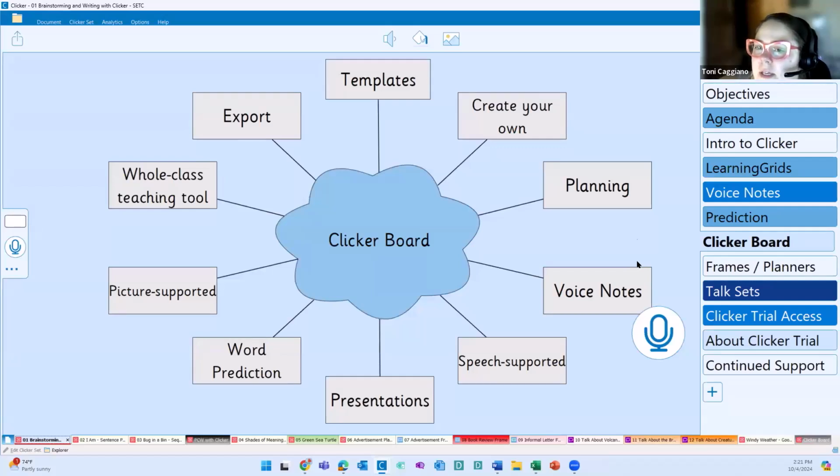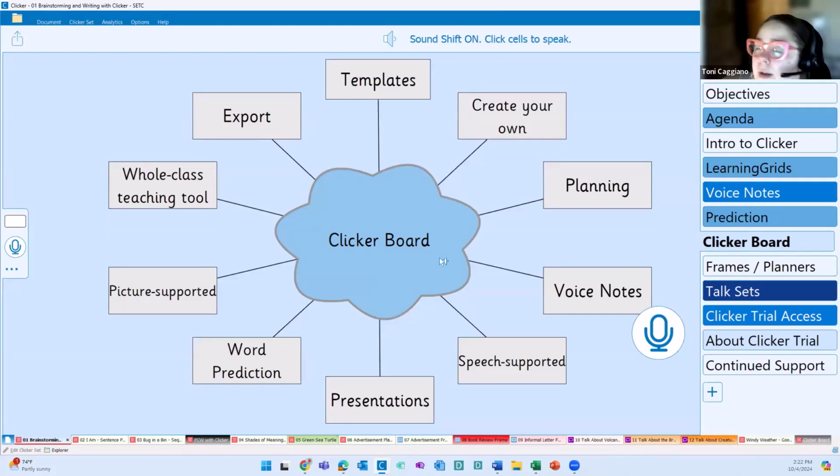So obviously Clickerboard is great for planning. I'm going to show you a couple examples of that. We have access to our voice notes. I have not yet used my speech support, but I'm certainly going to. I'm trying to fight with the Zoom toolbar. Clickerboard. Hopefully you guys heard that because I shared my sound.